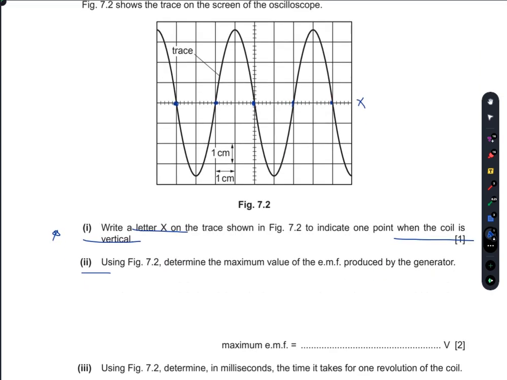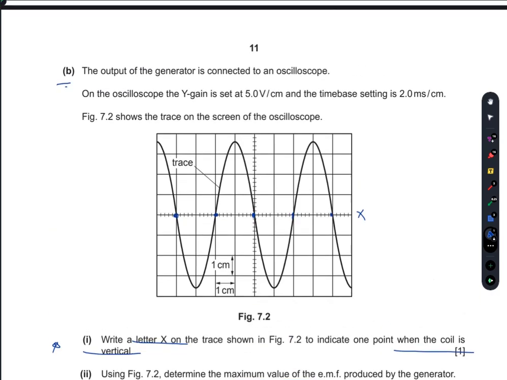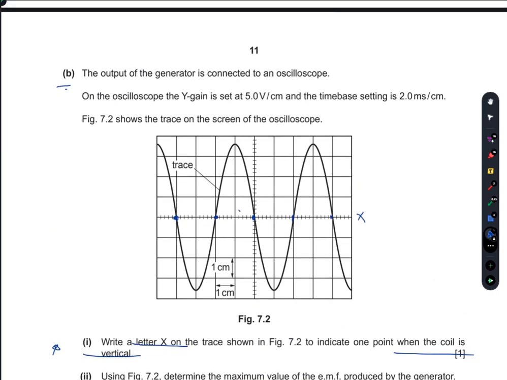Part 2, using figure 7.2, determine the maximum value of the EMF produced by the generator. That is quite simple actually. 1, 2, 3, and this is something like 3.5, or 3.6. So the total number of boxes is 3.6, and the Y gain is set at 5 volts.